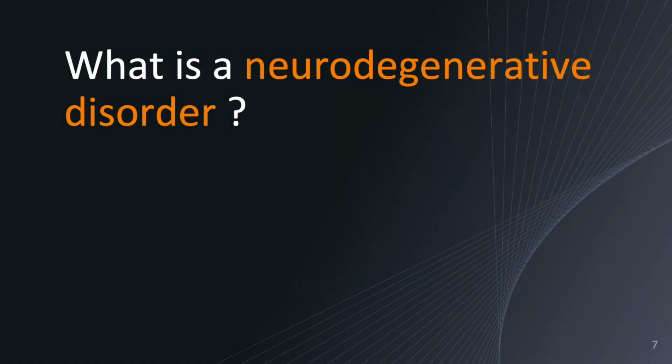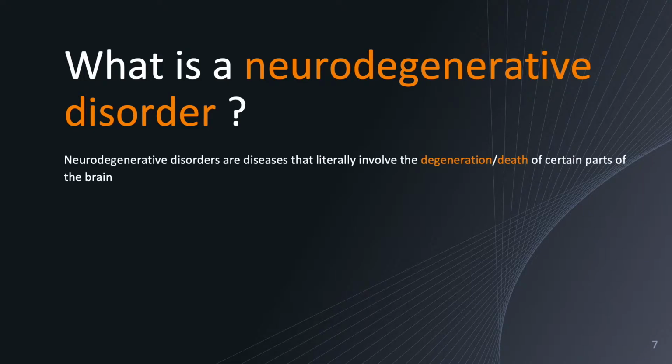So what is a neurodegenerative disorder? Well, a neurodegenerative disorder is a disease that literally involves the degeneration or death of certain parts of the brain, hence the term neurodegenerative. So what this basically entails is that there are parts of the brain that actually die off, and this will affect a patient's cognitive function and motor functions.